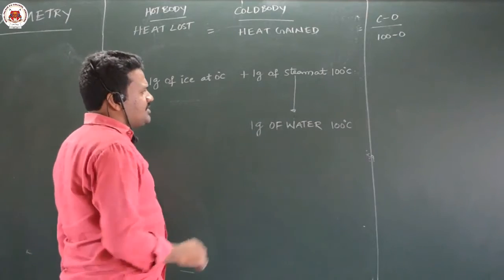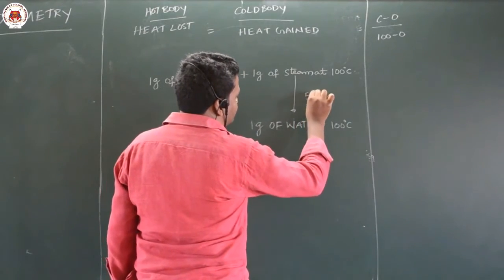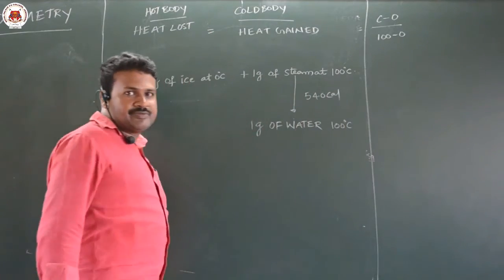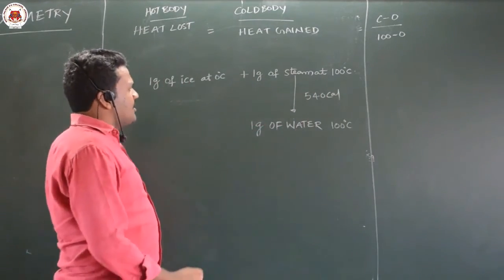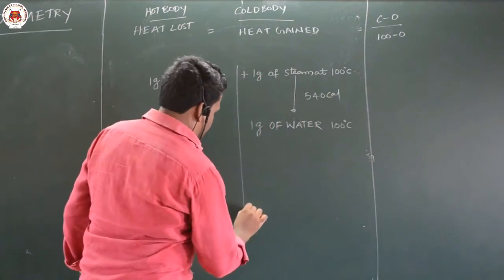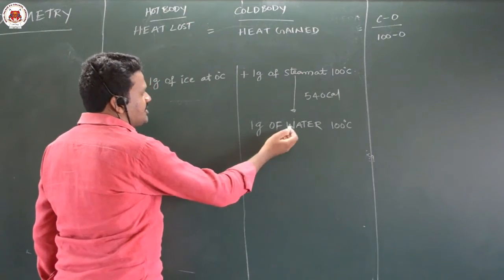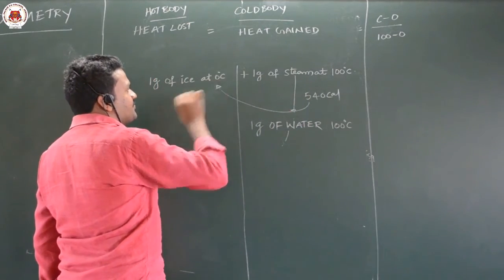How much heat will it lose? 540 calories, because M into L, the L value of steam is 540. So according to our law of mixtures, this 540 calories should be taken up by ice.